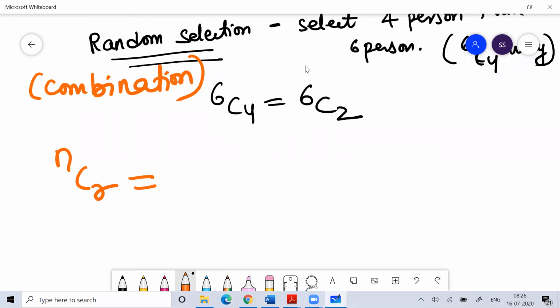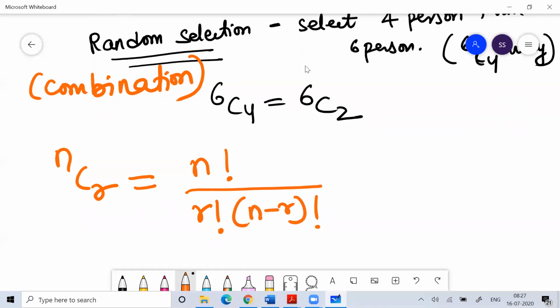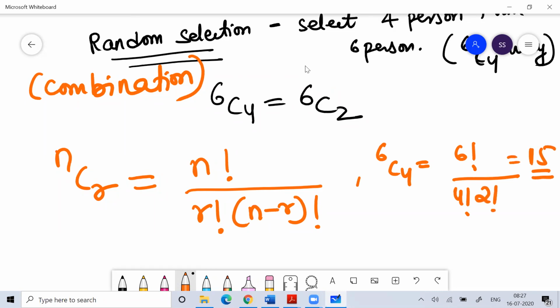The formula of combination is nCr, which we represent as n factorial divided by r factorial into n minus r factorial. So if I talk about 6C4, it means 6 factorial divided by 4 factorial into (6 minus 4) factorial, that is 2 factorial. If you solve this, you'll get the answer 15.